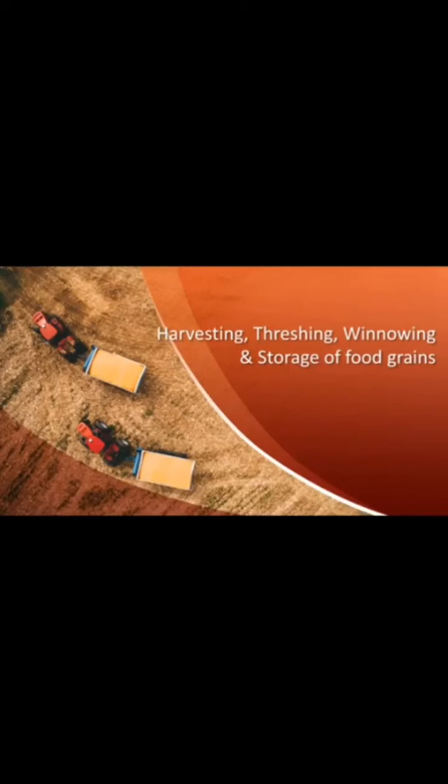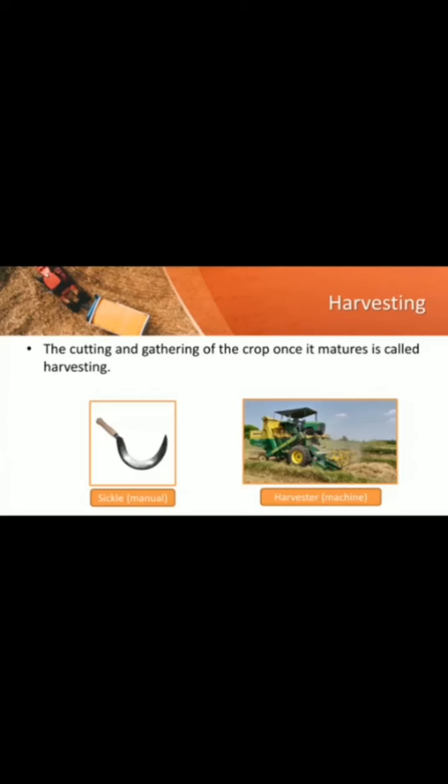Harvesting, threshing, winnowing and storage of food grains. First, we will study about harvesting. Dear students, harvesting of a crop is an important task. The cutting of a crop after it is matured is called harvesting. In harvesting, crops are pulled out or cut close to the ground. It usually takes 4 months for a cereal crop to mature.